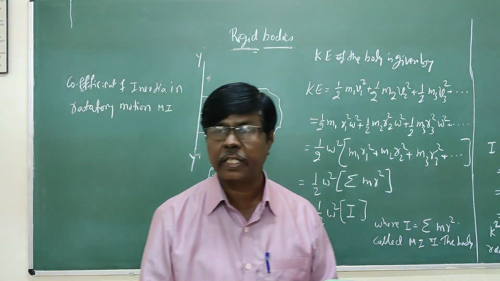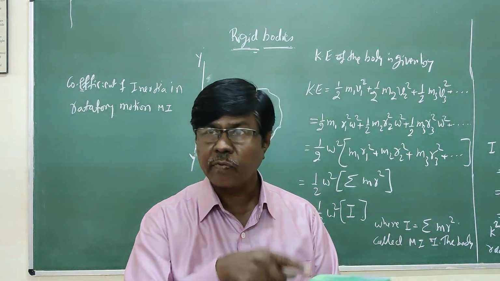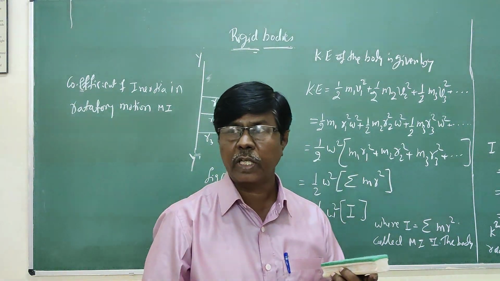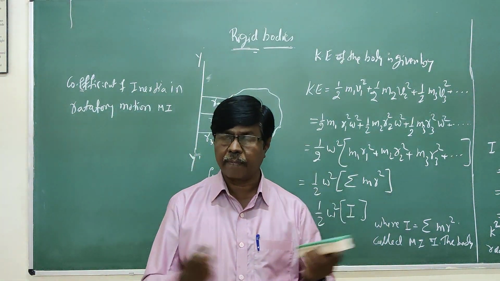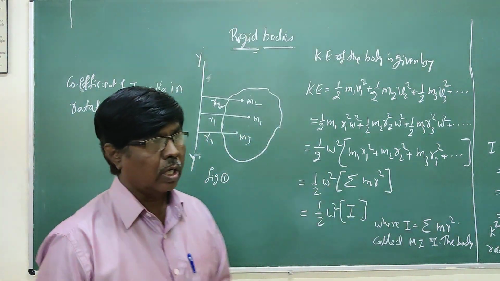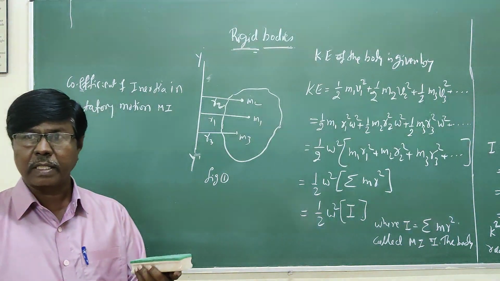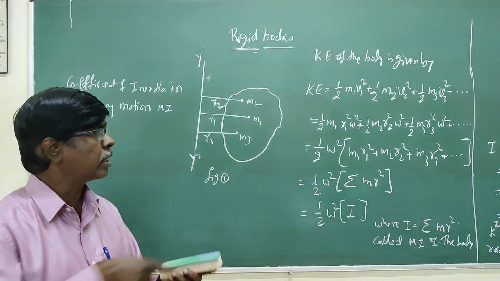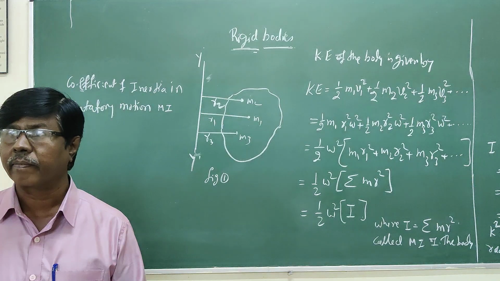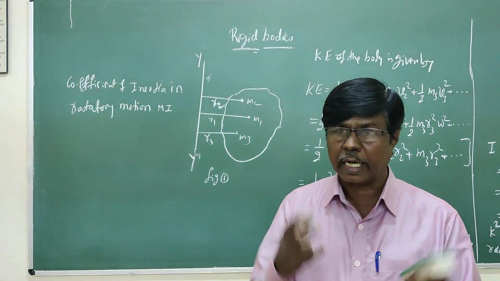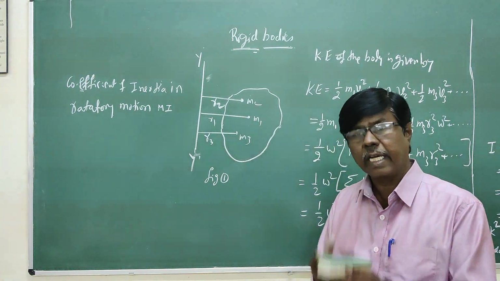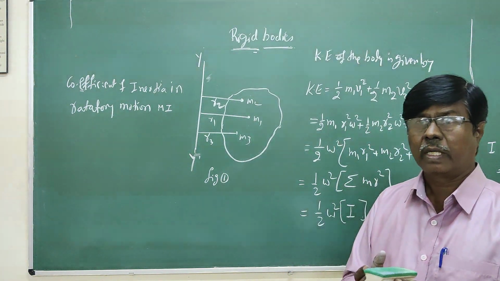Rest is called inertia, and the other is force. If a body takes up motion, force must be applied. If you have a larger mass, a larger force is required to move the body. The inertia, the matter contained in it, is mass.